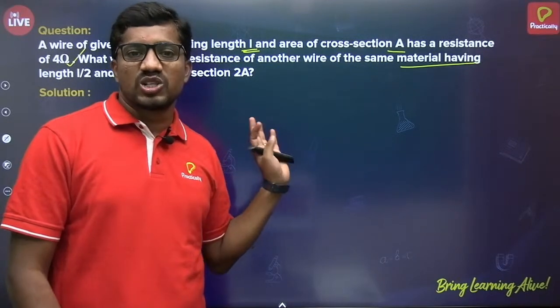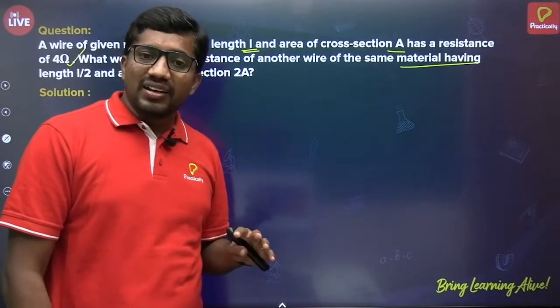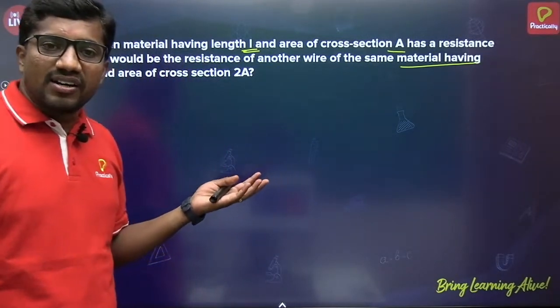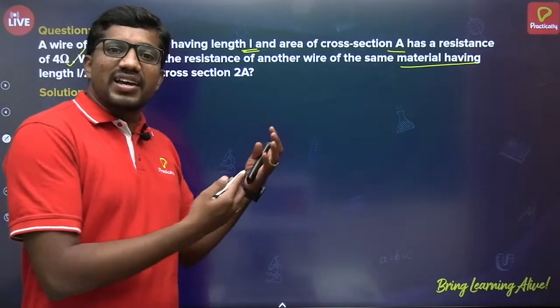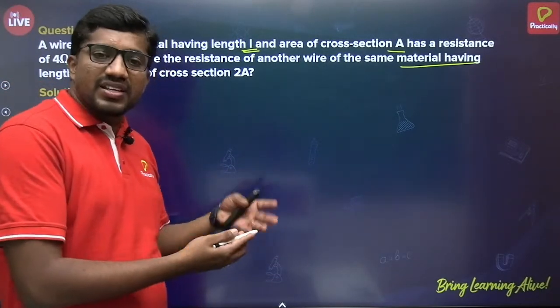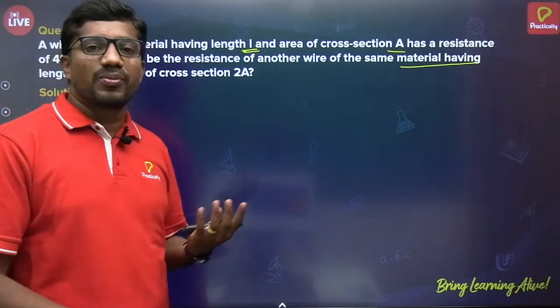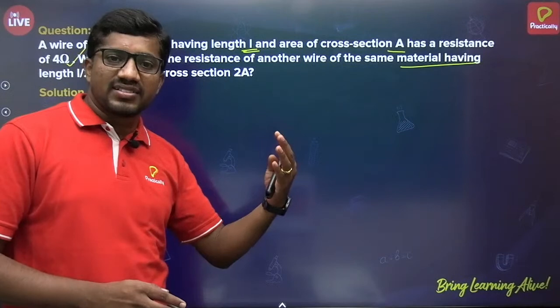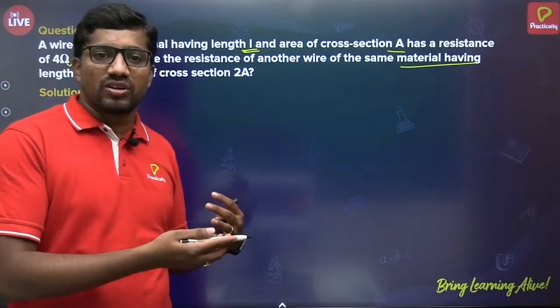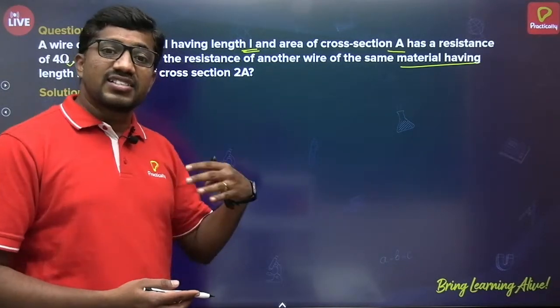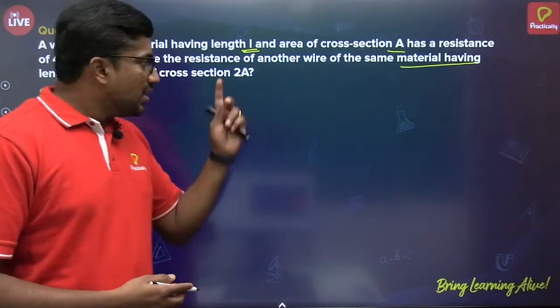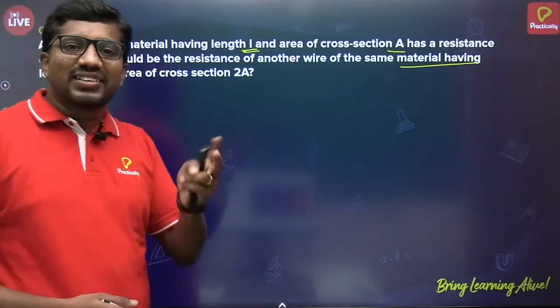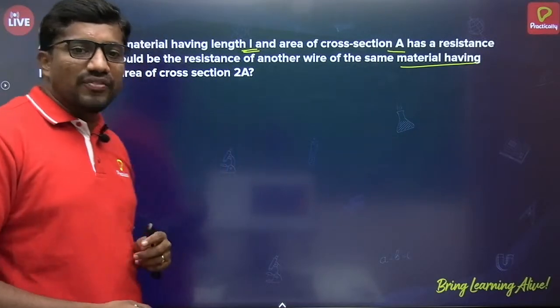Similarly, by keeping length constant, in what ratio area is changed, in the same ratio resistance also will be changing. Inversely proportional, that means if area increases, resistance decreases by the same amount. If area decreases, resistance increases by the same amount. In this particular case, both length and area are changing, then how can we calculate?